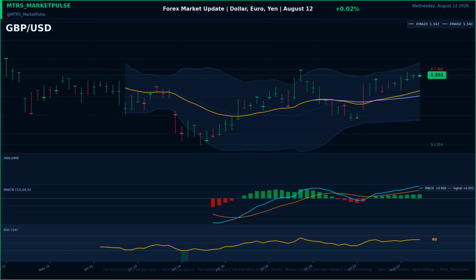Pound sterling to US dollar is trading at 1.35, gaining 0.02% on the session. Sterling is highly sensitive to UK inflation data and Bank of England rate guidance.